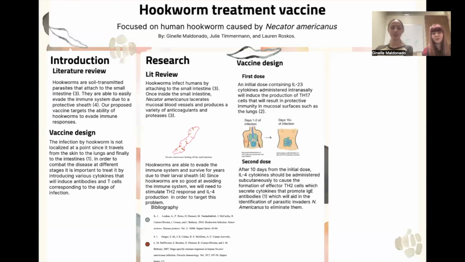This figure right here just shows the staging at which each vaccine is administered. After 10 days from the initial dose, IL-4 cytokines should be administered subcutaneously to cause the formation of effective Th2 cells, which will secrete cytokines to promote IgE antibodies. This will aid the identification of the parasites and eliminate them.